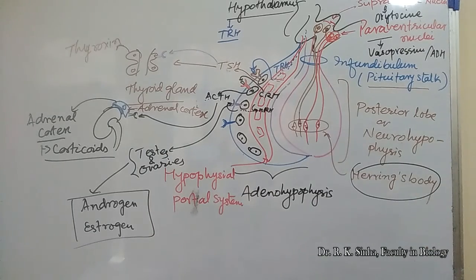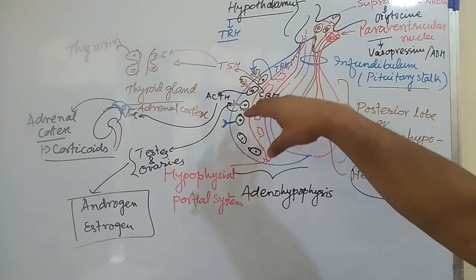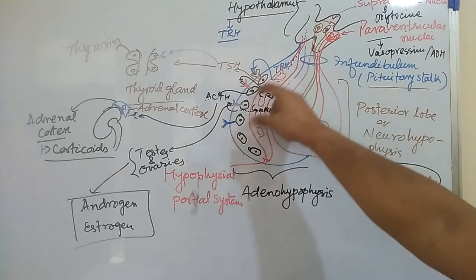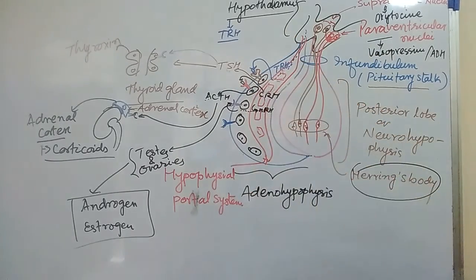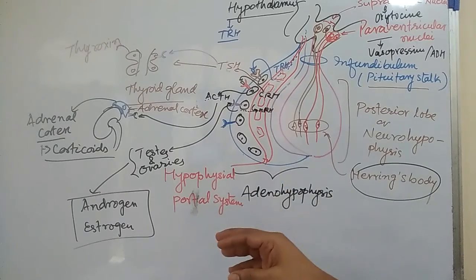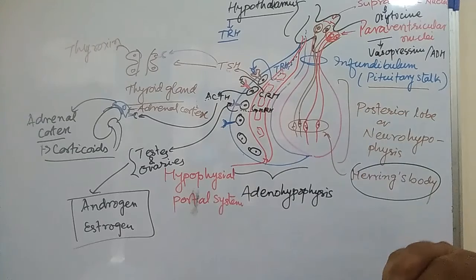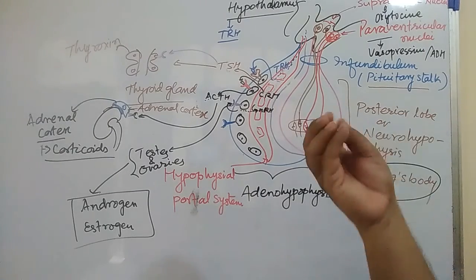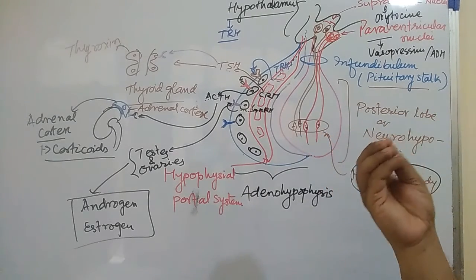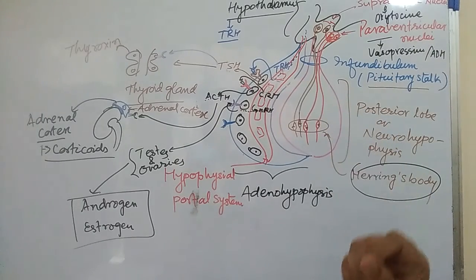So we have already studied the entire activity of the hypothalamus and hypothalamic nuclei, and how the releasing hormone regulates the activity of the endocrine cells of the anterior pituitary, and how those cells synthesize and release different types of hormones that activate other glands of the body, just like the thyroid gland to release thyroxine, and the adrenal gland, where ACTH will activate the adrenal cortex part of the adrenal gland and it releases a hormone.